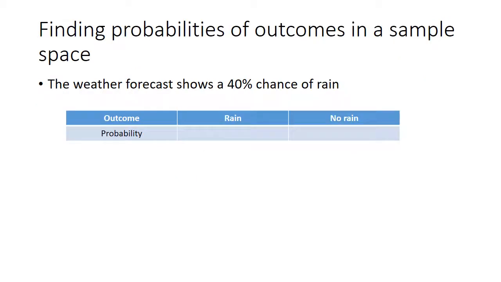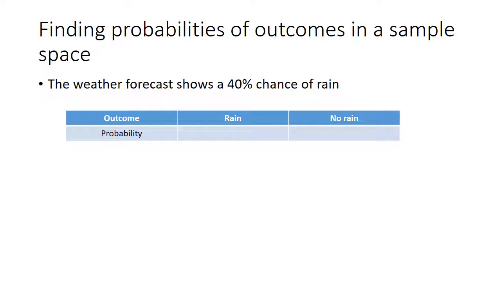All right, so we're going to find the probabilities of outcomes in a sample space. Now remember, sample space are the outcomes that could happen. If we're talking about a weather forecast, you could have rain or you could not have rain. Those are going to be our possible outcomes. So we're going to find the probabilities of each of the outcomes in the sample space. Now, if the weather forecast is showing a 40% chance of rain, we're going to find the chance of rain and the not chance of rain.